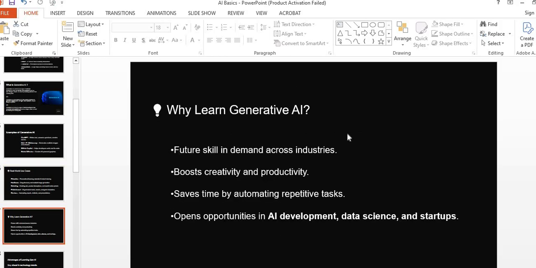So here the question arises, why learn generative AI? Generative AI is a future skill in demand across industries, boosts creativity and productivity, and saves so much time by automating repetitive tasks. If you learn generative AI and want to build a career in it, it opens opportunities in AI development, data science, and startups.